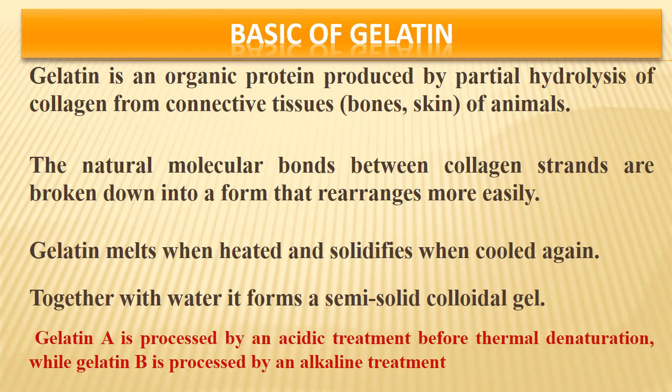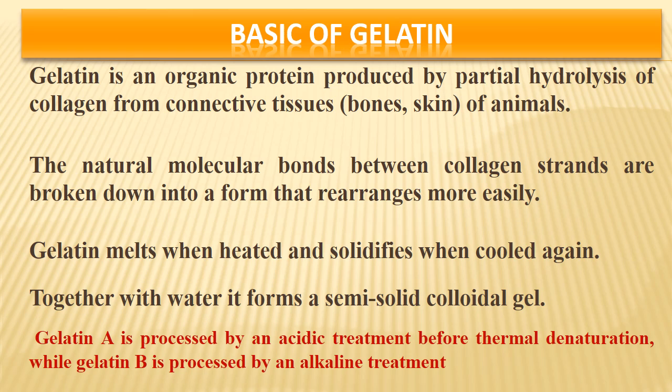The natural molecular bonds between collagen strands are broken down into a form that rearranges more easily. Collagen is made up of tropocollagen, where the molecules have cross linkages. These cross linkages are broken and there is a rearrangement, and that's why its characteristics and properties change and it becomes soluble.